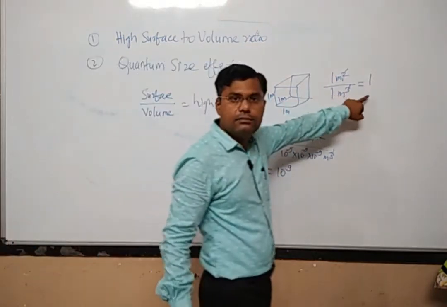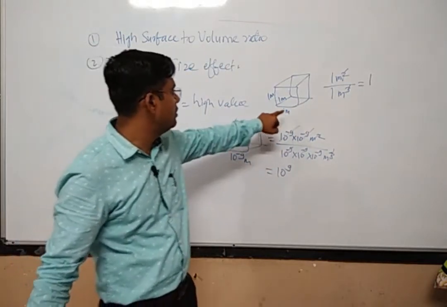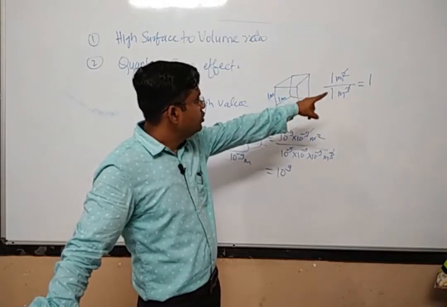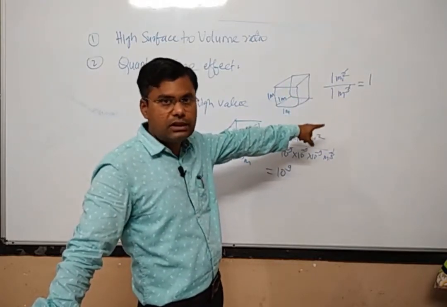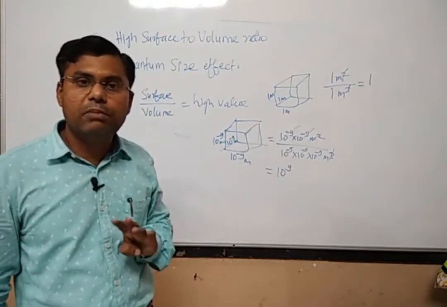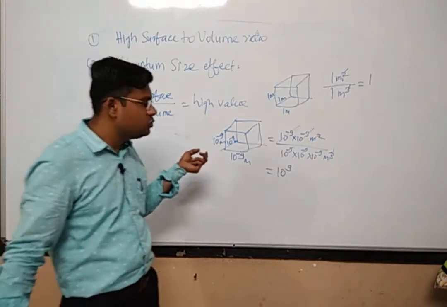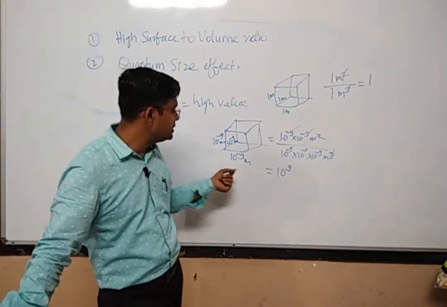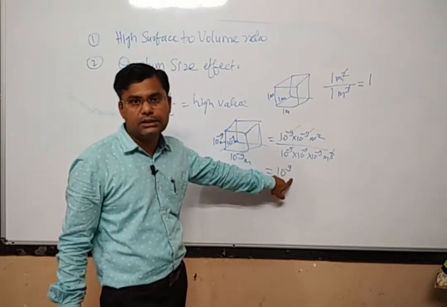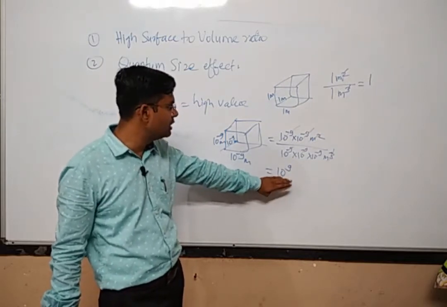Earlier it was 1. If the size of the cube is of the order of meters, that is a bulk particle, the surface to volume ratio is 1. That is true for all the bigger or bulk particles which we normally use in our day-to-day life. But if you use nanoparticles, then the surface to volume ratio is of the order of 10 raised to power 9. We have to see only the number.